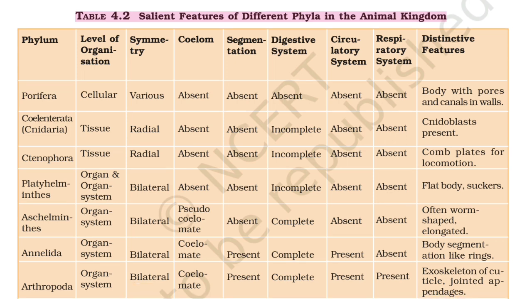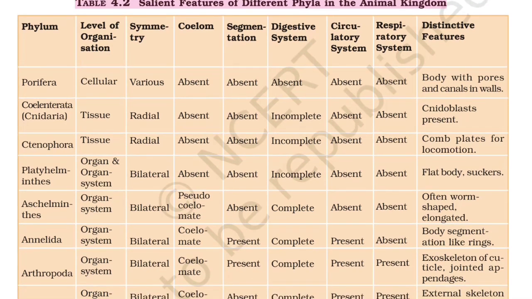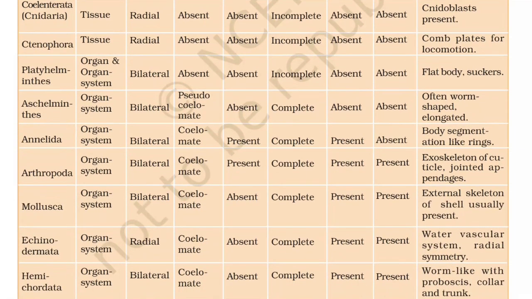Platyhelminthes: organ and organ system, bilateral, incomplete, flat body, suckers. Aschelminthes: organ system, bilateral, pseudocoelomate, often worm-shaped, elongated. Annelida: organ system, bilateral, coelomate, present, body segmented like rings. Arthropoda: organ system, bilateral, coelomate, present, exoskeleton of cuticle, jointed appendages. Mollusca: organ system, bilateral, coelomate, present, external skeleton of shell usually present.